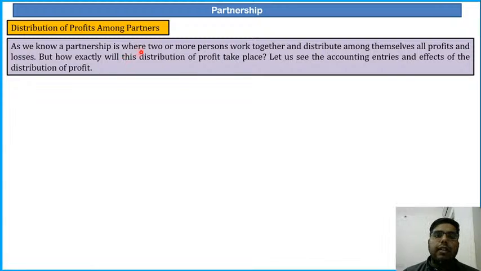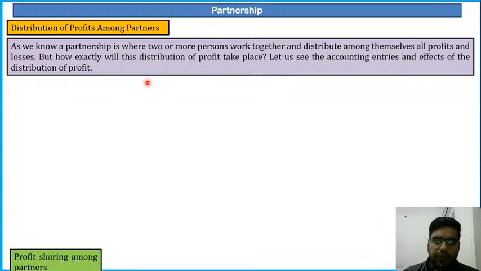Distribution of profits among partners. As we know, a partnership is where two or more persons work together and distribute among themselves all profit and losses. But how exactly will this distribution of profit take place? Let us see the accounting entries and effects of the distribution of profit. As we know, two or more persons are coming together, doing the business together. When the partnership forms, it will generate some profits, and those profits will be distributed by the partners. But how will this transaction take place, how will the entry be recorded, let us see now.